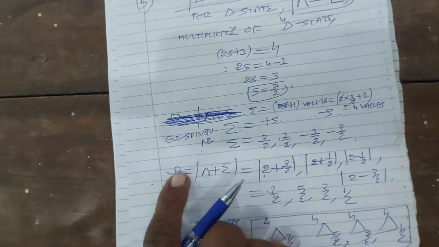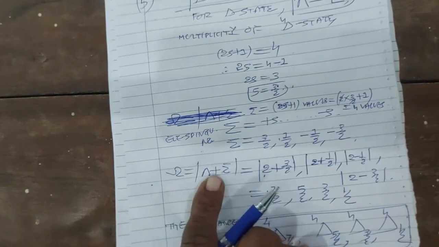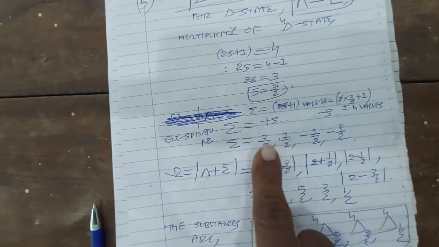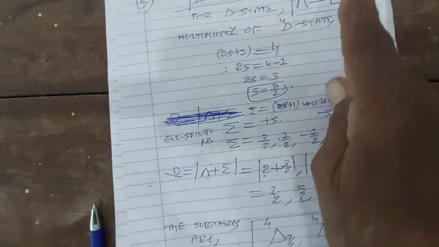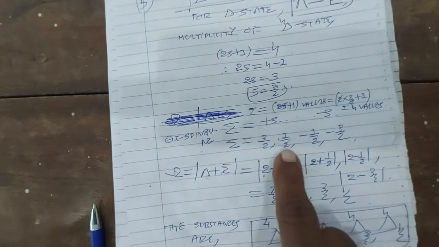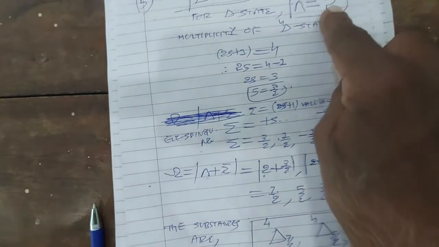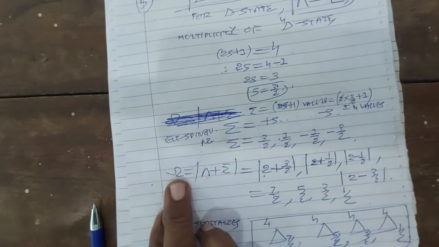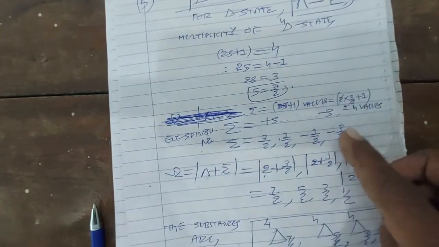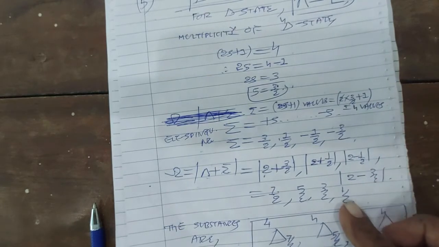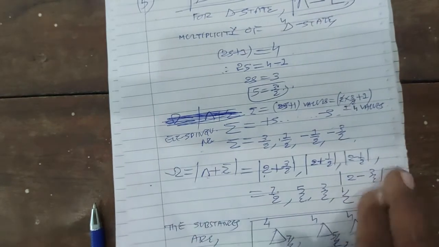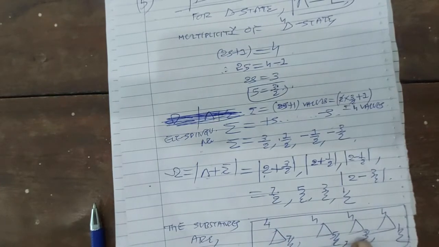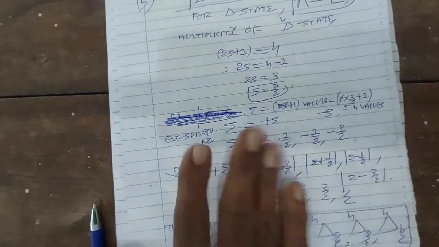Now the quantum number corresponding to the total angular momentum of the molecule, omega, is lambda plus sigma. Lambda is 2 plus 3 by 2, that is 7 by 2. The second value of omega will be 2 plus 1 by 2, that is 5 by 2. The third value will be 2 minus 1 by 2, that is 3 by 2. And the fourth value will be 2 minus 3 by 2, that is 1 by 2. So we have 4 values of omega, and the substates are denoted as delta 7 by 2, delta 5 by 2, delta 3 by 2, delta 1 by 2. And multiplicity is 4.